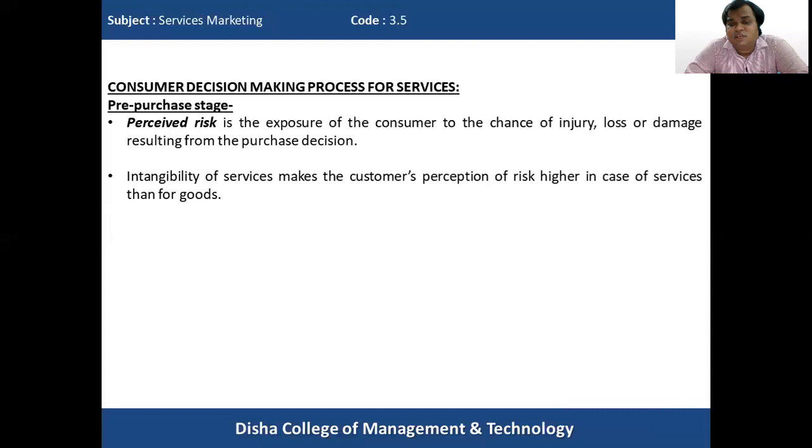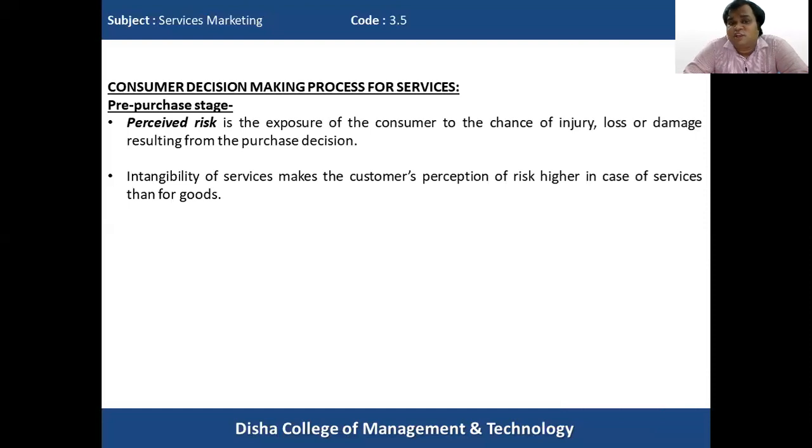Intangibility of services makes the customer's perception of risk higher in the case of services than in the case of goods. Since the service is intangible, we are not able to see or touch the service, and we cannot make a perception in our mind. So the perceived risk is very high in the case of services compared to goods. Because in the case of goods, we are in a position to understand the goods before buying. We can evaluate the various specifications of the goods and make a much more informed decision.